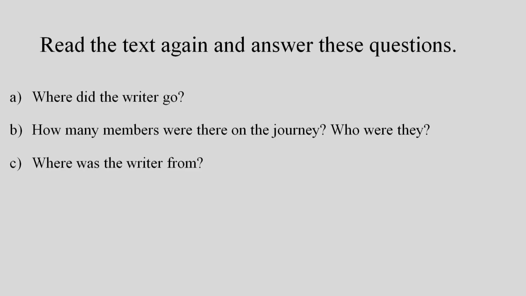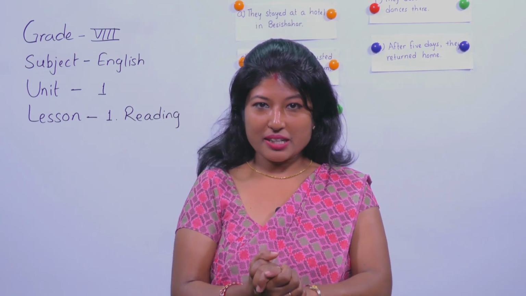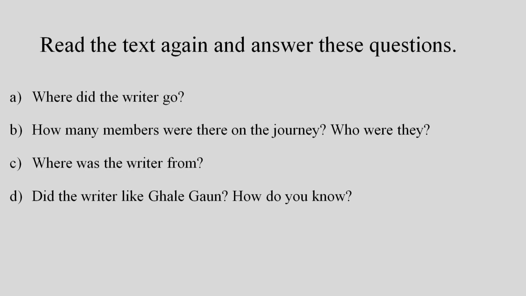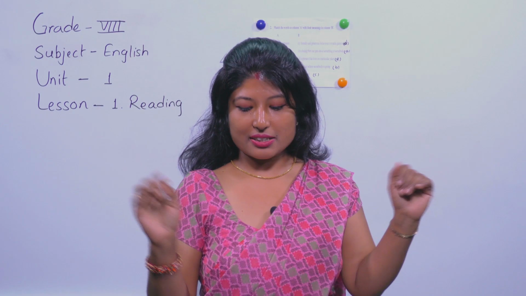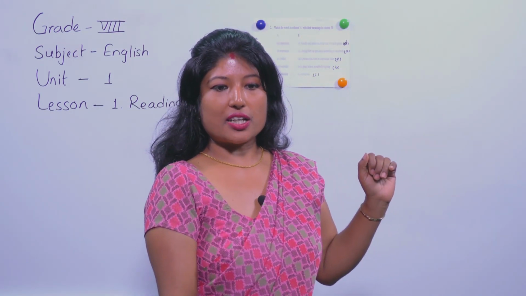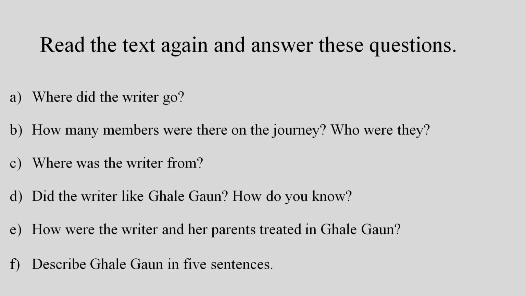Next, number C. Where was the writer from? He was from Birganj, Tarai, right? And did the writer like Khalegaon? How do you know? Yes, he liked it. Okay, this is the answer. He liked Khalegaon because he still remembers it. So he still has the memory of Khalegaon. Another question: How were the writer and her parents treated in Khalegaon? With good hospitality, right?